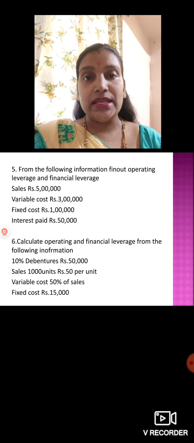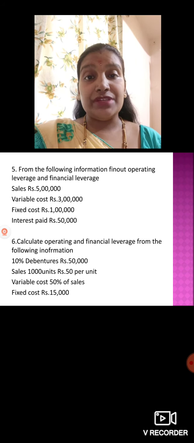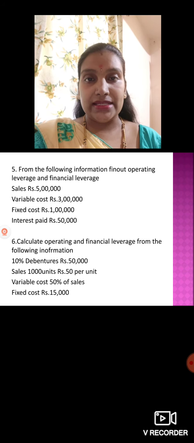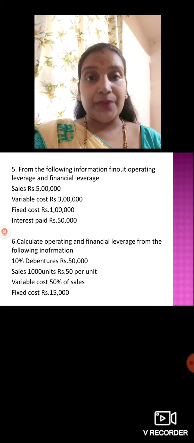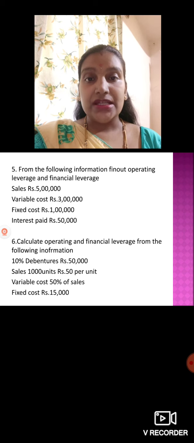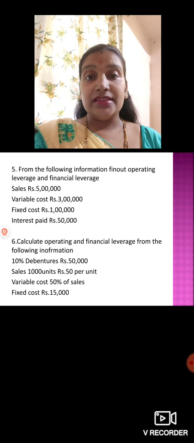Interest is to be deducted from EBIT, or operating profit. Then sales given is 1000 units at 50 per unit, so 1000 into 50 you have to calculate to get the sales value, which is 50,000. Then variable cost is 50% of sales, so 50% of it, 25,000, you'll get. Take the variable cost on the sales value. Then fixed cost you should less is 15,000. If you have any doubt, get it clarified, then sort it out.